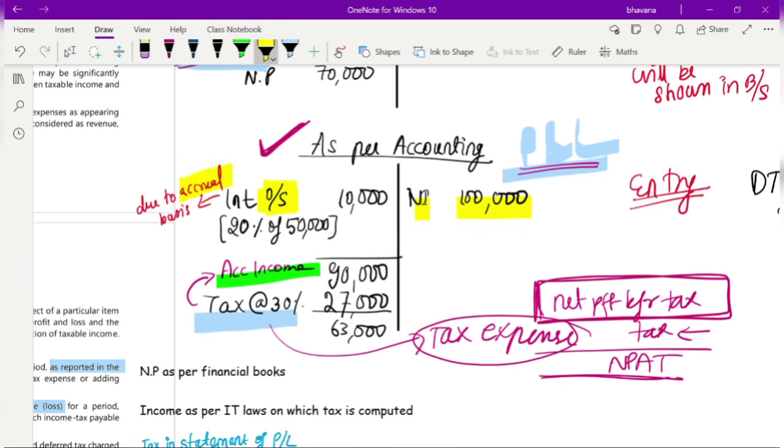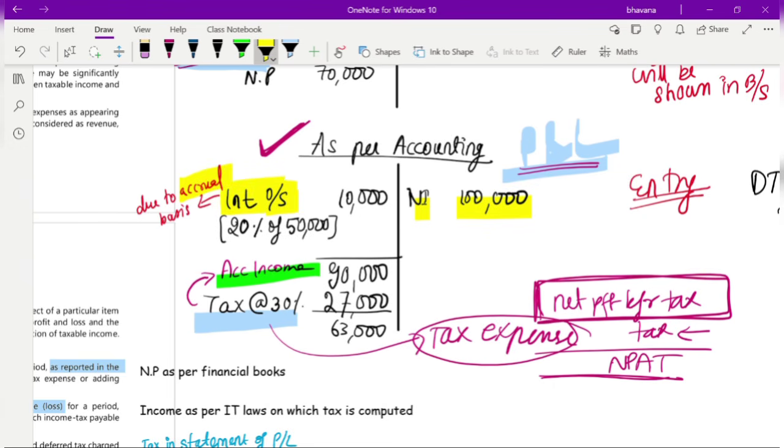That means whether or not you have paid the expense, if the expense is relating to the current year, you have to book it as an expense. I'll repeat it again, whether or not you have paid the expense. So in this current year, did you pay the interest expense of 20%? No, you did not pay. So whether or not you have paid, if the expense is belonging to the current year, you have to book it as an expense.